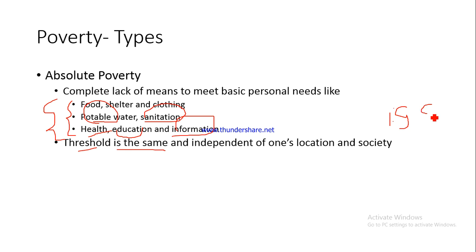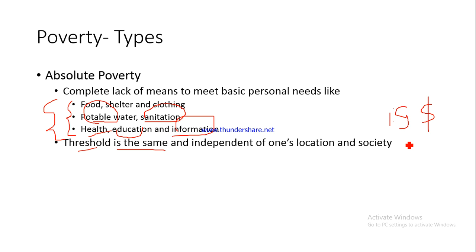Now $1.9 basically is somewhere around how much? $1 is somewhere around 75 rupees. So $1.9 would be somewhere around 143 rupees approximately. So according to the World Bank, if somebody is not earning even this much per day, if he does not have even this much money every single day, then that particular individual is below the poverty line.